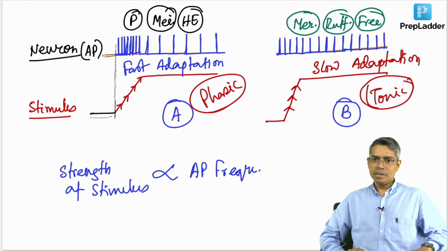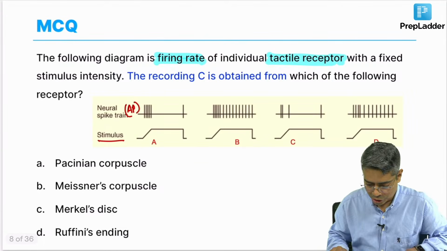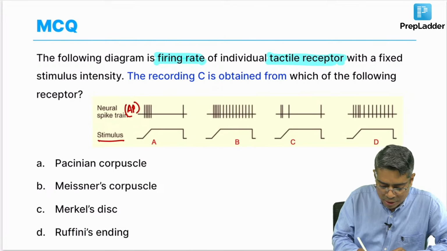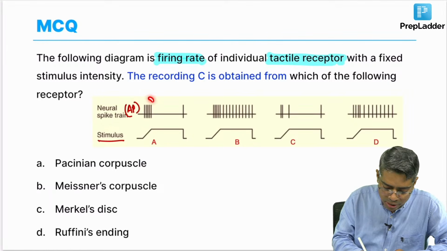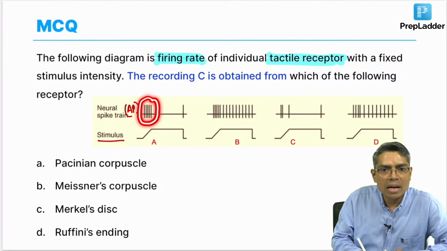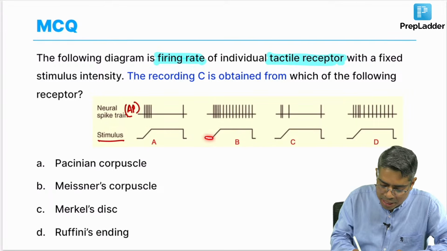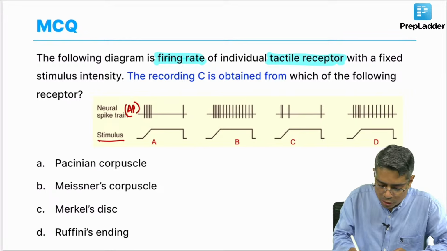Very good. Most of the things are done. Now, if you go back to this question originally, you will be able to appreciate the meaning of this. This is a change of strength of stimulus followed by holding the stimulus for long duration. What I find is that initially there were a few action potentials, later on no action potential. In B, whenever I am holding the same amount of stimulus, the action potential is coming, but at a lower frequency. That means this receptor is a kind of slow adapting receptor.